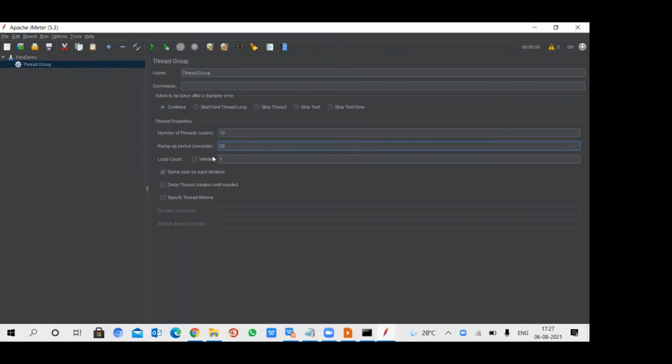Okay, I will go on. The next is loop count. Loop count is the number of iterations the test plan will execute. If I give the loop count as 1, it will iterate only one time. Once the 10 users have reached the web application, it will stop the test. If I give the loop count as 2, then after the 10 users the loop continues and the 10 users hit the server again. This is loop count. If I check infinite loop, the users will keep going to the server, and the test will never stop until we forcibly stop the test plan.